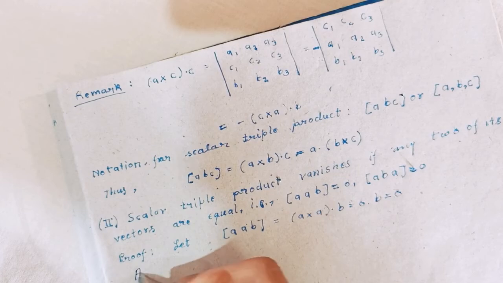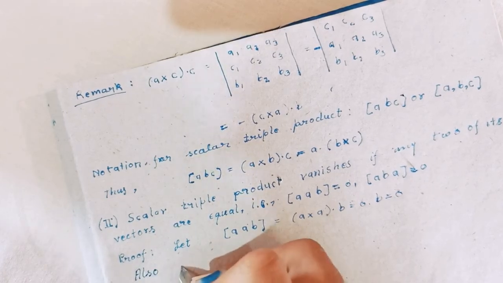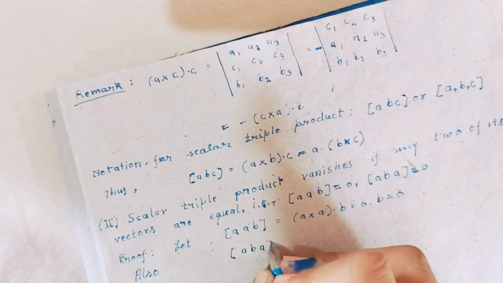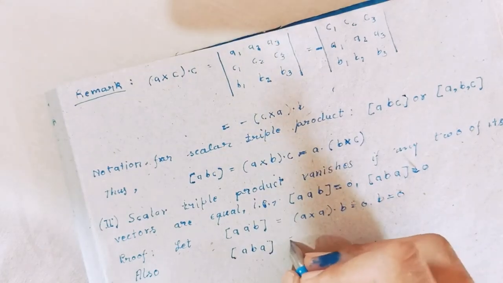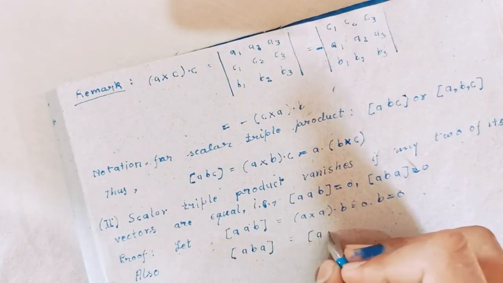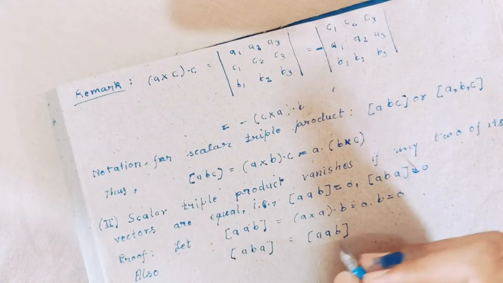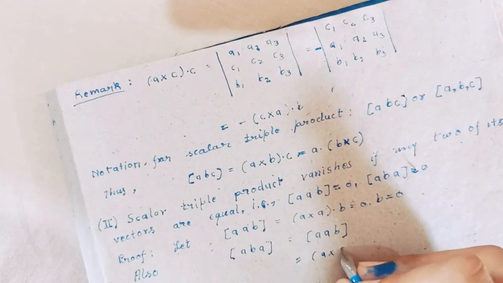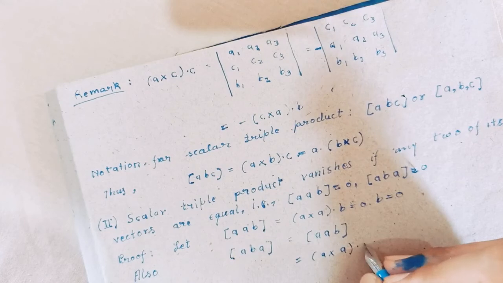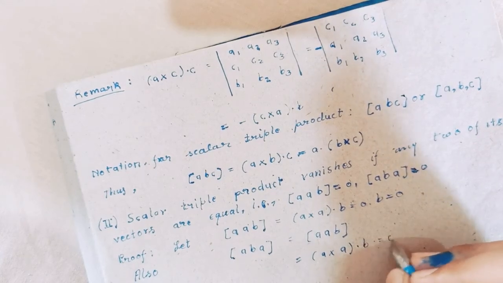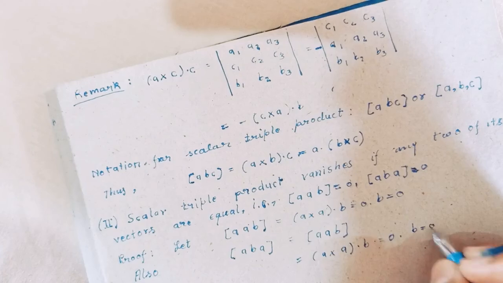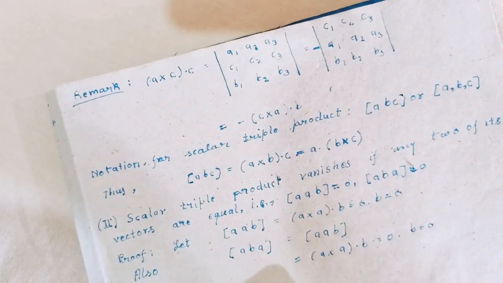Also, [A B A] equals A cross B dot A equals 0.